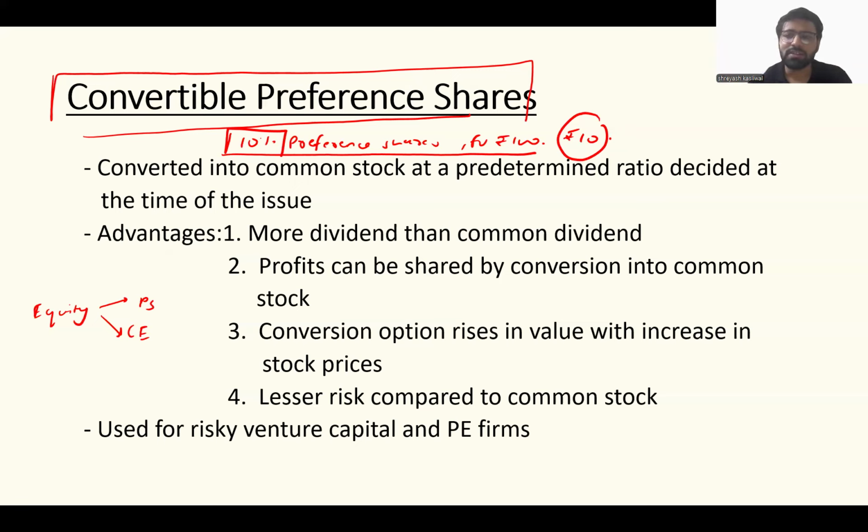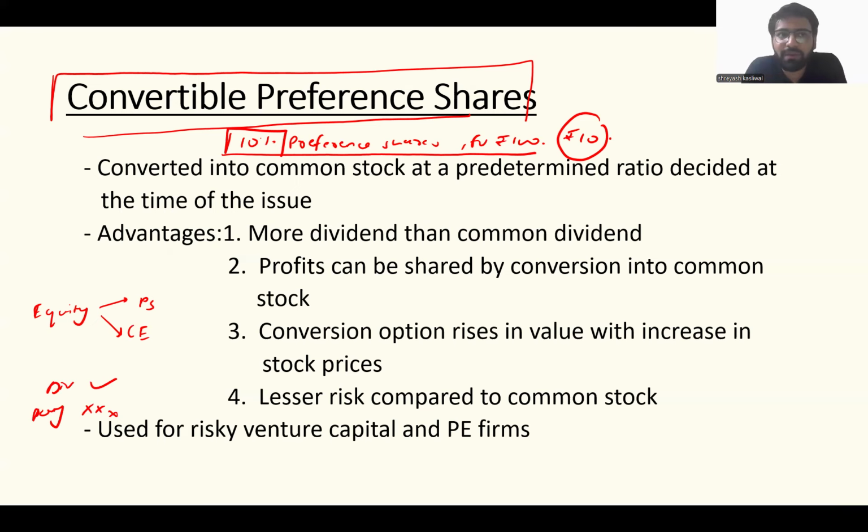But interest is a contractual obligation which has to be paid irrespective of wherever the company is. Our preference dividend is not compulsory. It can be paid if the company has enough profits to pay preference dividend. Okay, we get that. So are you telling us that the dividend is fixed, but the payment of dividend is not necessary? Yes, absolutely. That's the first thing.